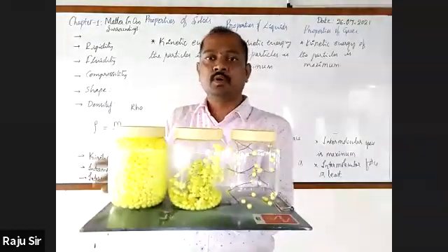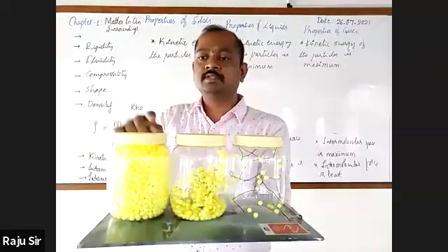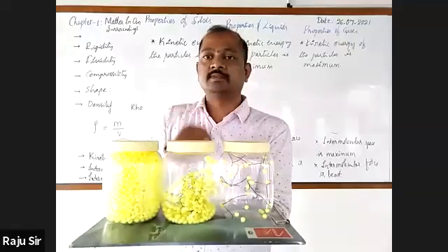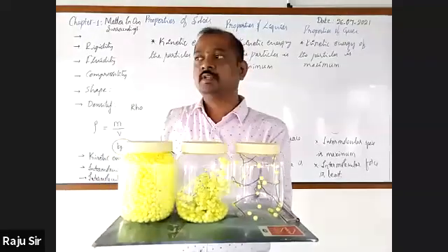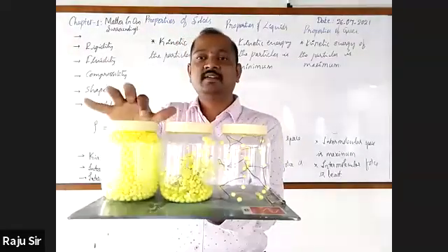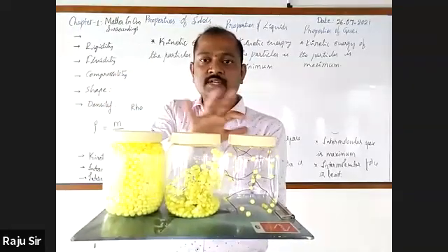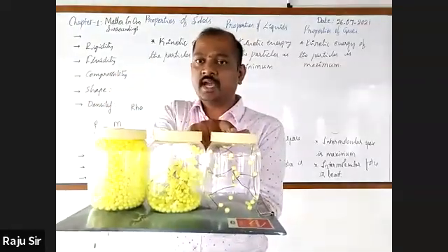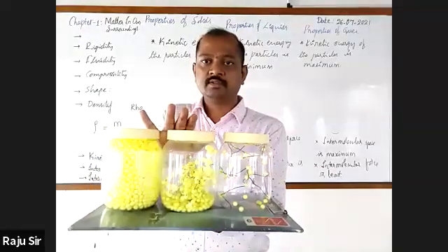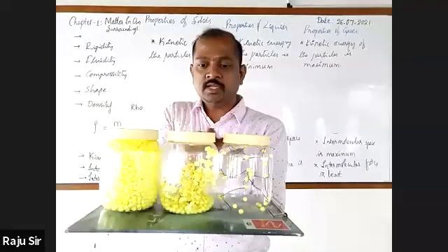If so, could you tell which of these has maximum density? Sand. Density is least in which of these three? Gas, air. And it is moderate in water, between these two.